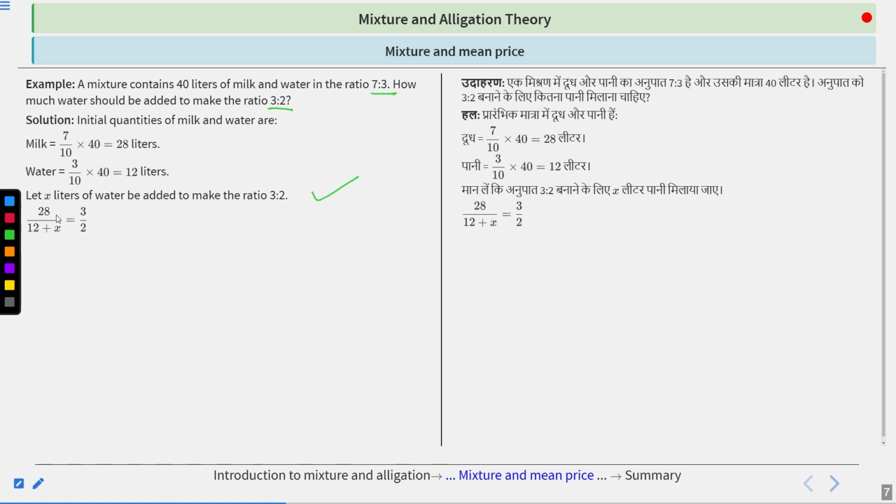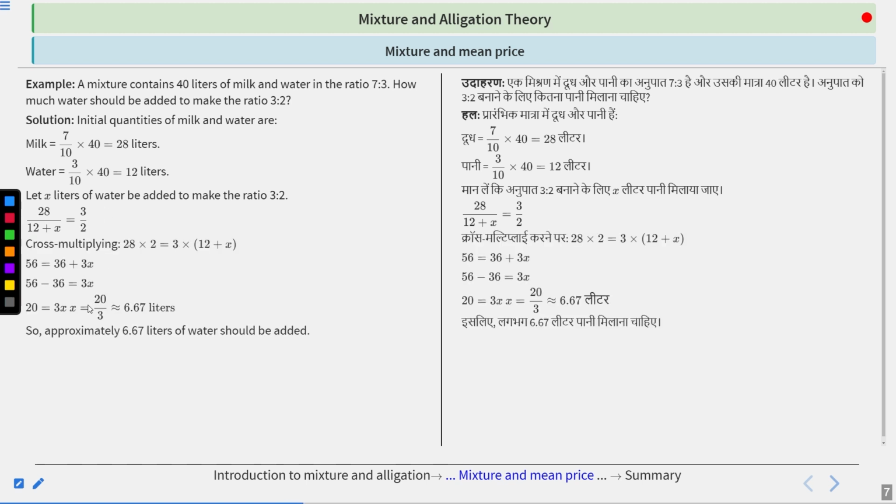So we can write it 28 upon 12 plus X, because only water has been added. So the ratio becomes 3:2. Cross multiplying, we get the value of X. So when we calculate it, we get the value of X, which is 6.67 liter. So approximately 6.7 liter of water should be added.